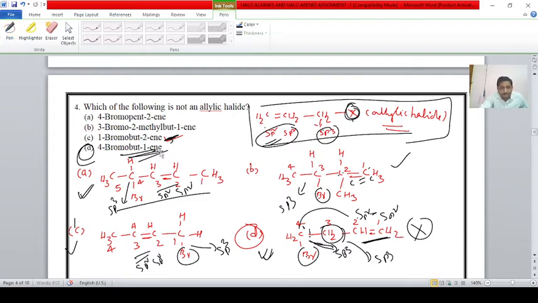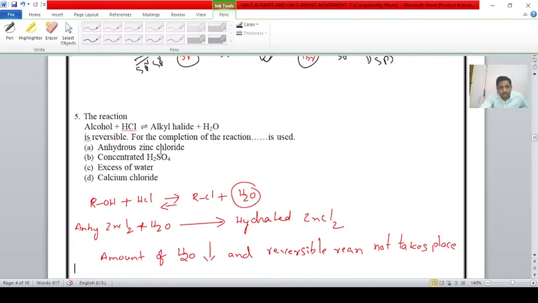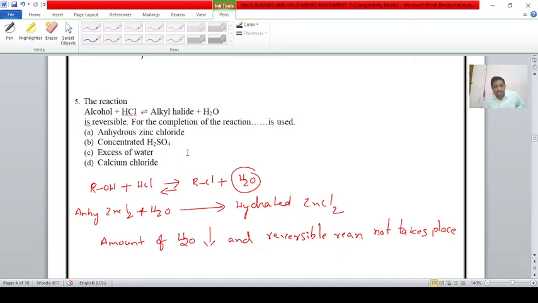Next, student, fifth question. The reaction alcohol plus HCl gives alkyl halide plus water, and it is reversible. 100% correct, student. It is reversible in nature because the alkyl halide reacts with water to form alcohol and HCl. For the completion of a reaction, a single arrow is used. In the case of a reversible reaction, the reaction is not completed, because the products can again be converted into reactants.